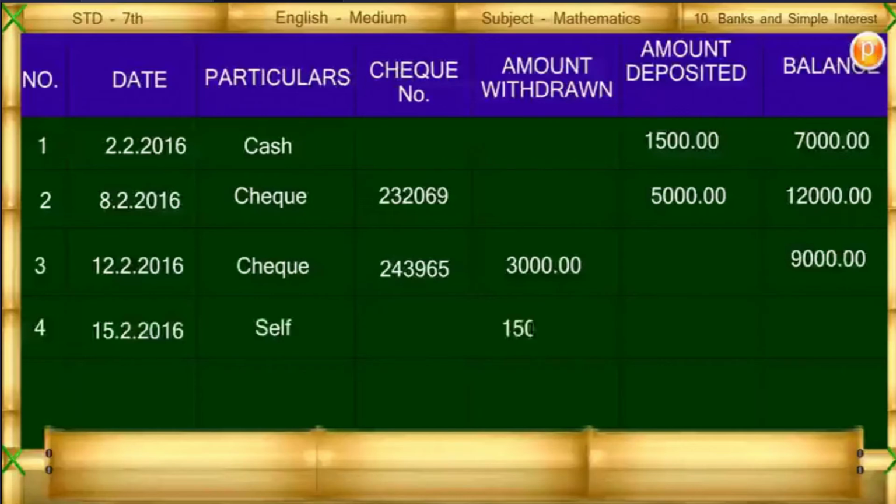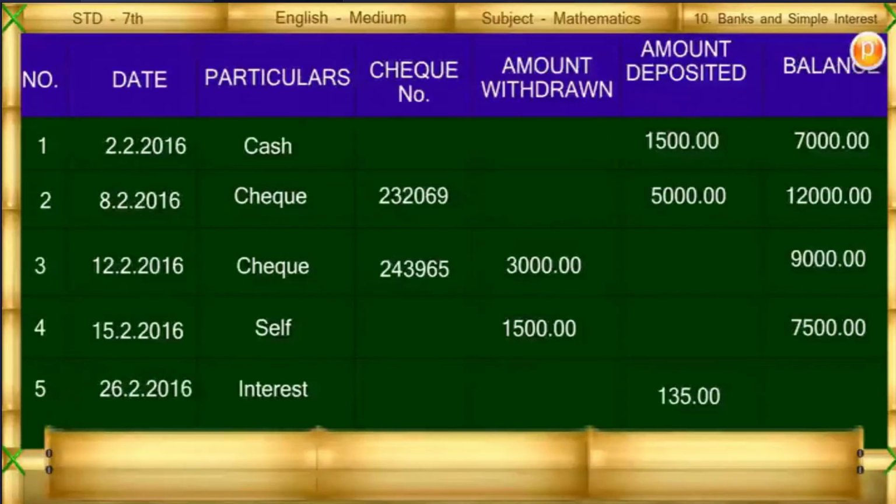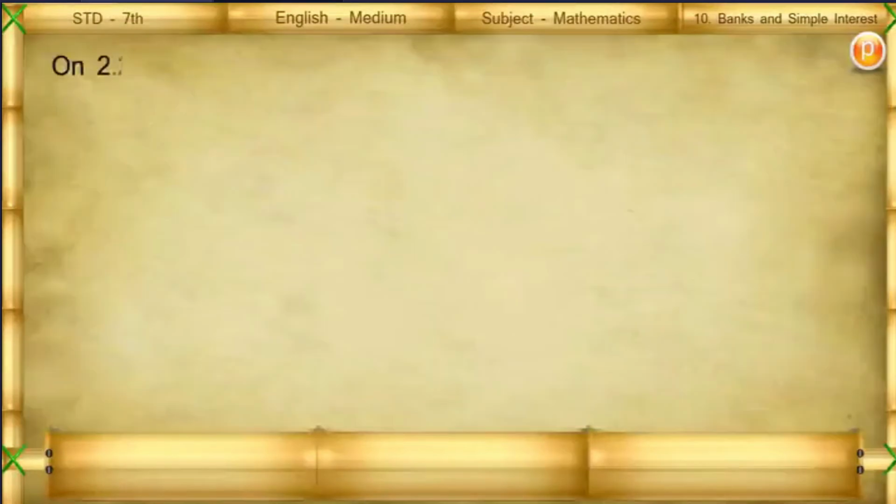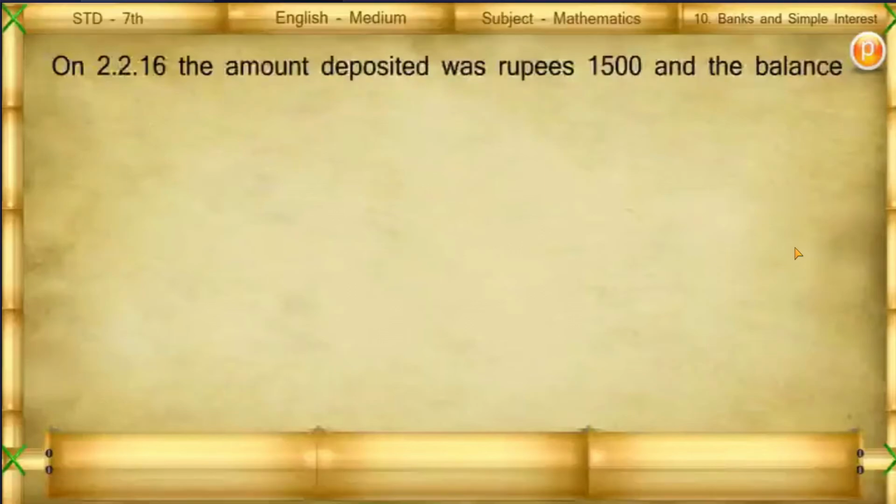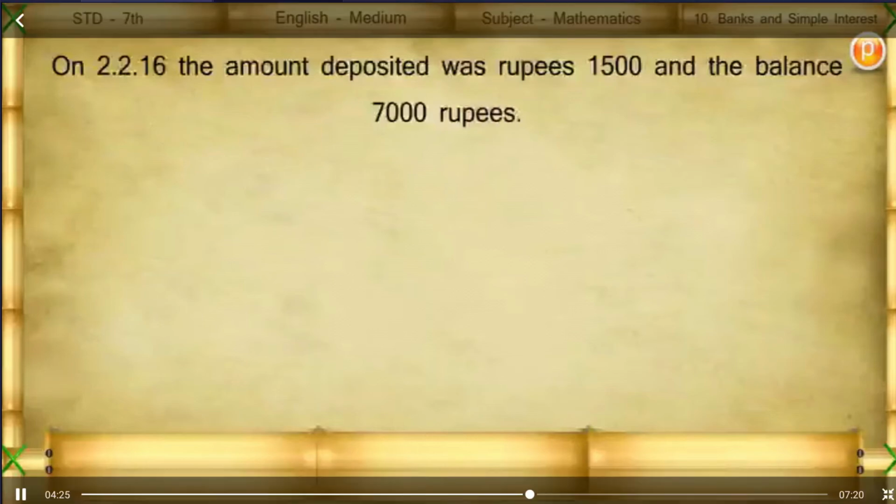4. 15 February 2016. Self. 1500. 7500. 5. 26 February 2016. Interest. 135. 7635. On 2nd February 2016, the amount deposited was rupees 1500 and the balance 7000 rupees.